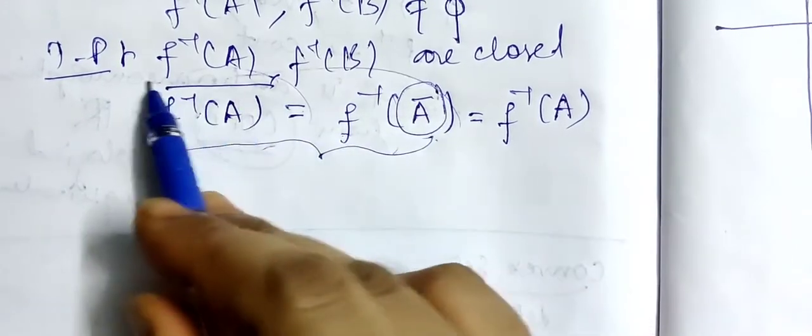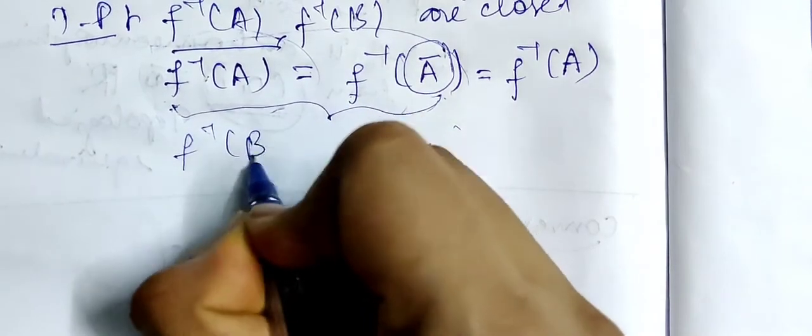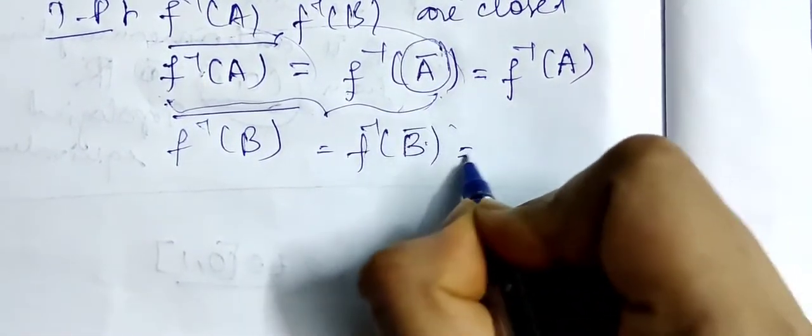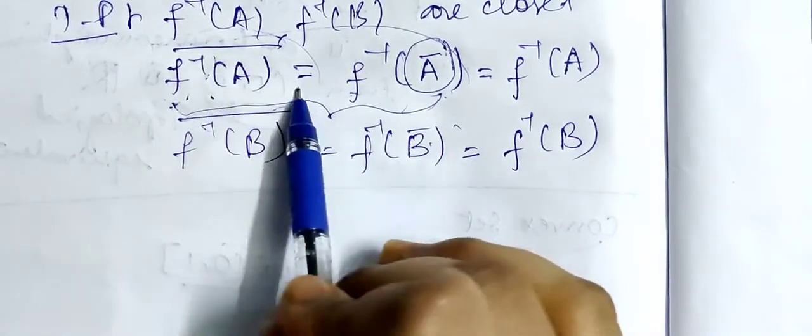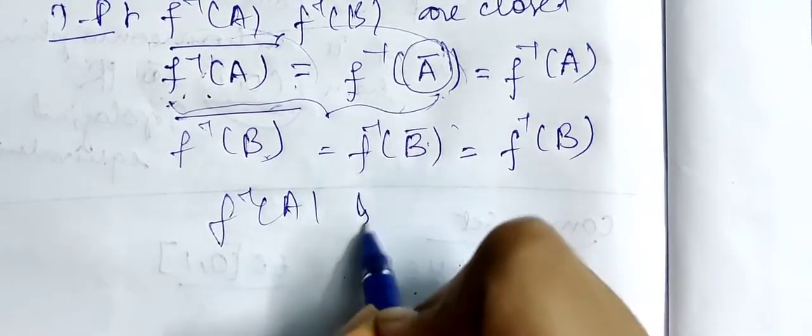I think we have proved this. Check for it. Similarly, for the closure of f inverse of B, we have f inverse of B closure, that is equal to f inverse of B. That is, f inverse of A and f inverse of B are closed sets.